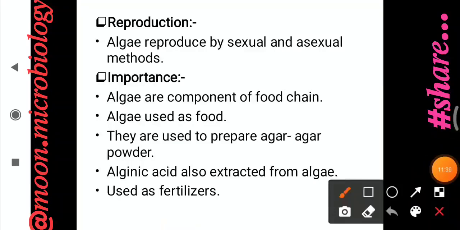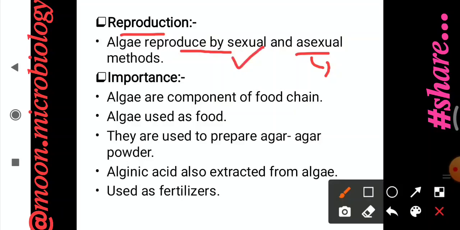If we talk about the reproduction in algae, algae reproduce sexually and asexually. Asexual methods of reproduction include fragmentation, spore formation, and binary fission. Binary fission is mostly found in algae such as diatoms.